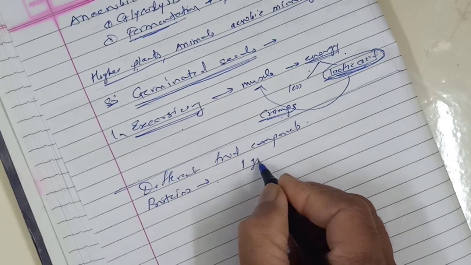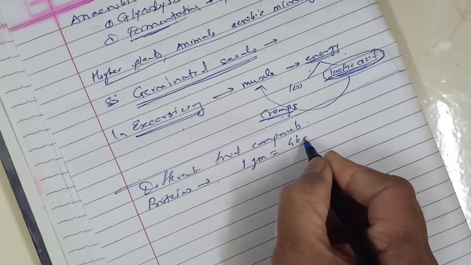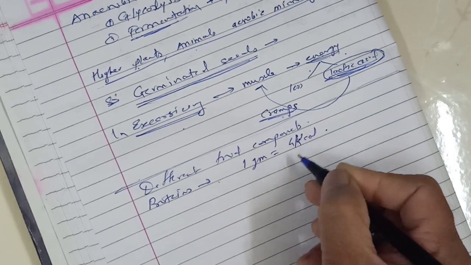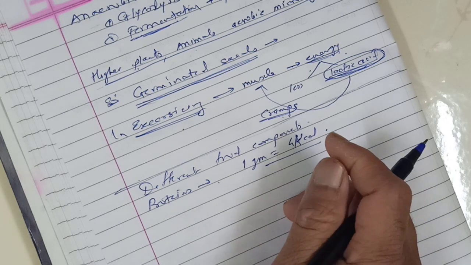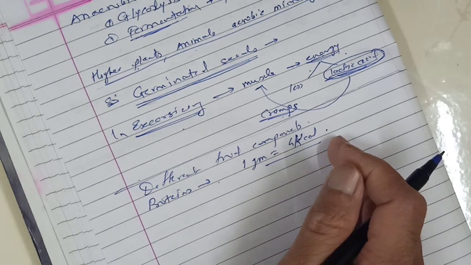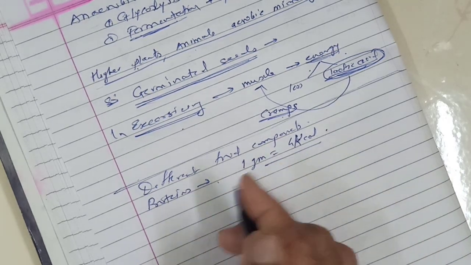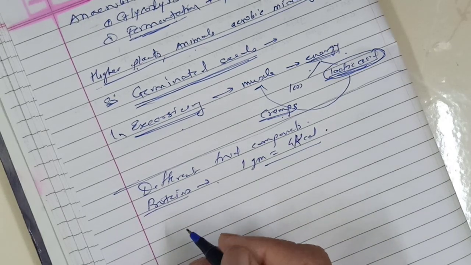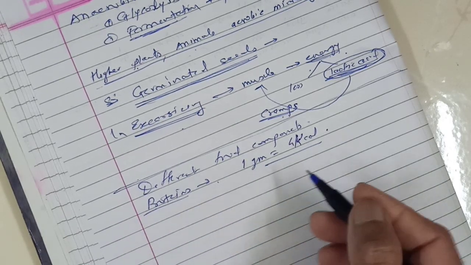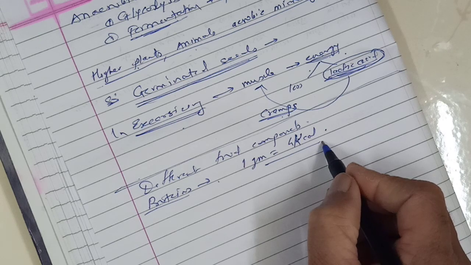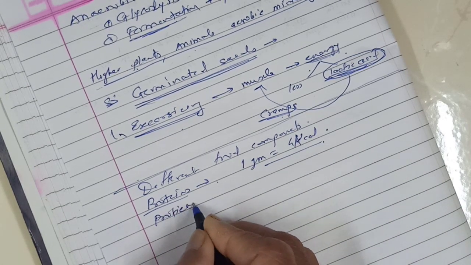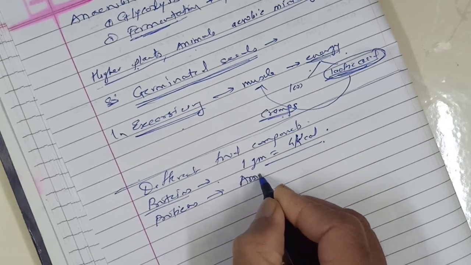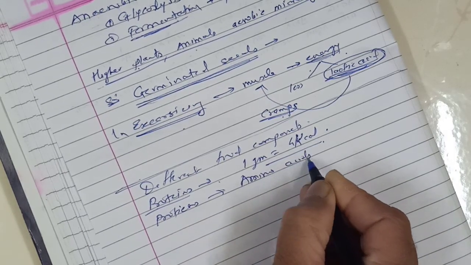From 1 gram of protein, our body gets 4 kilocalories of energy. Besides carbohydrates, protein is the second largest nutrient from which we get energy. Proteins contain amino acids, right? They are made from amino acids.